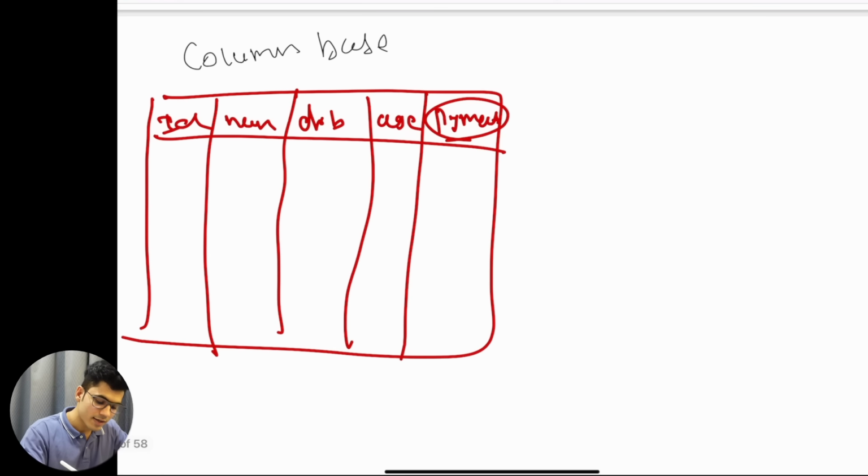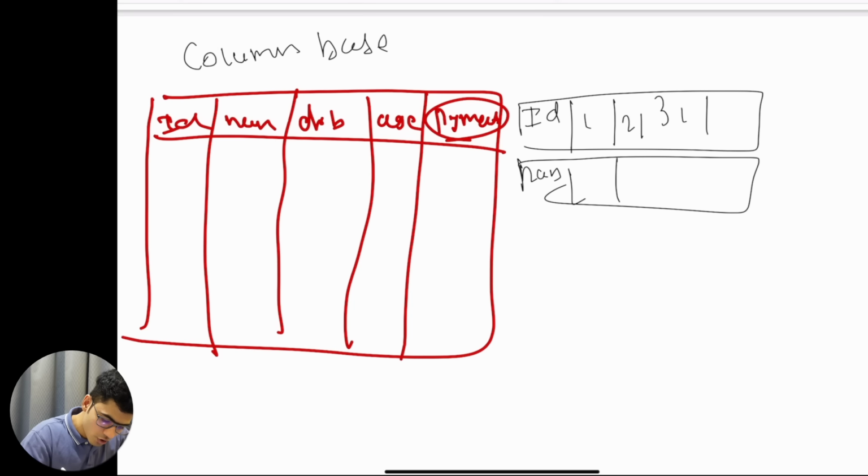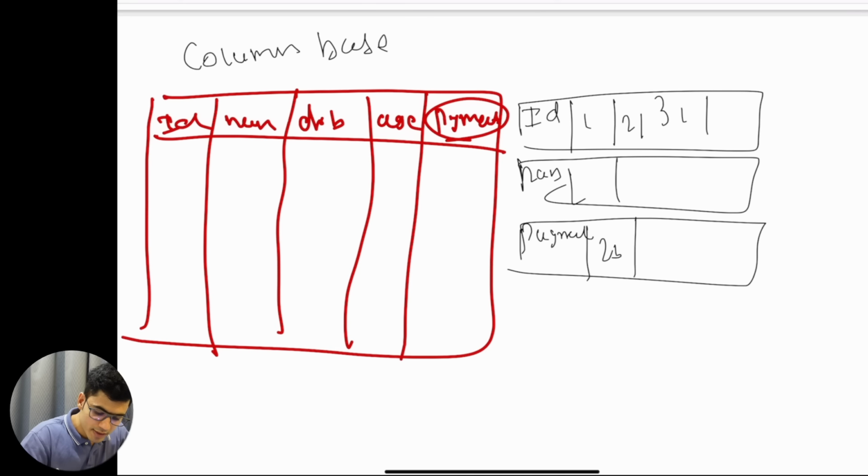Over here it will store every single thing at the column level. So the IDs, 1 2 3, will get stored, then the names stored inside one single column, and the payment information stored inside a column that says $23, $25, $26, something like this. Every single thing is stored internally at the column level. Just try to understand and visualize this.